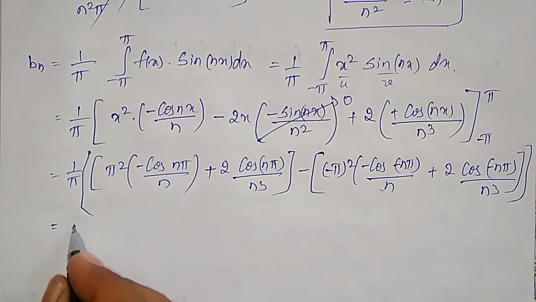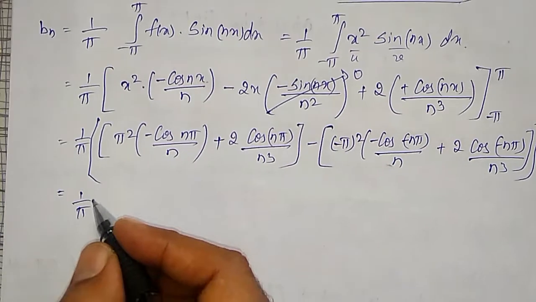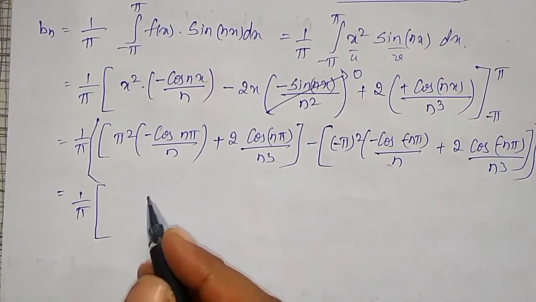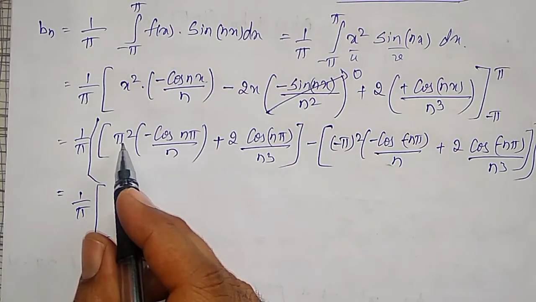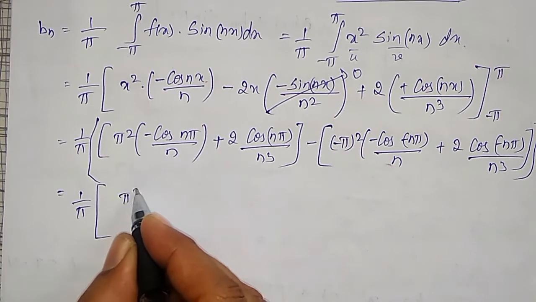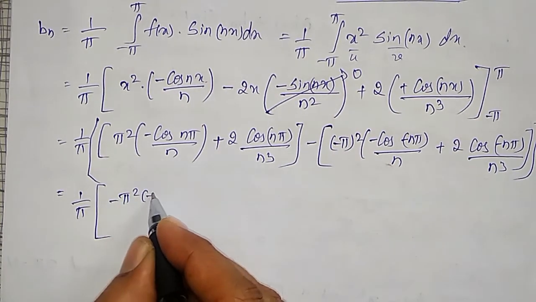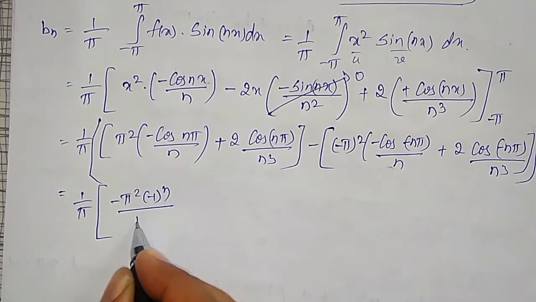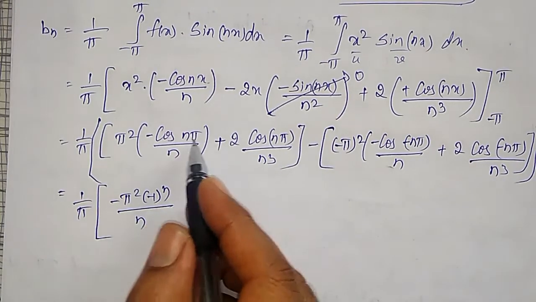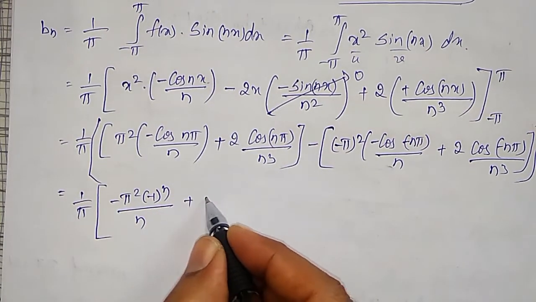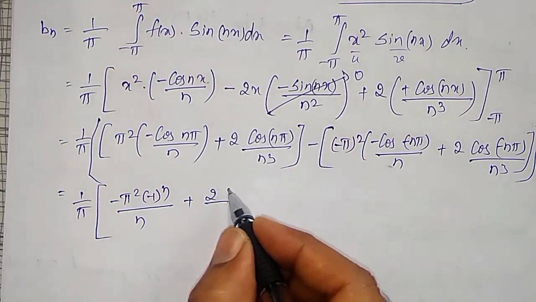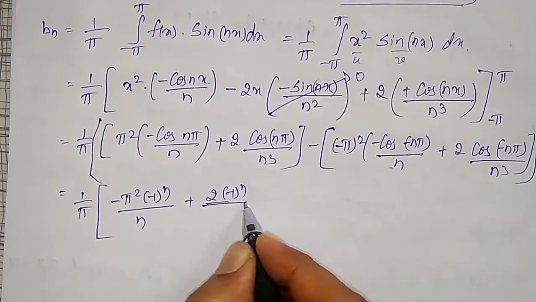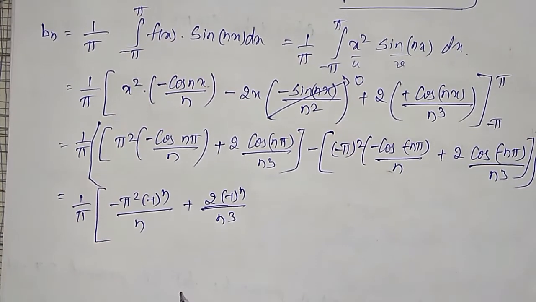That is 1 by pi, and here pi square minus 1 raised to n, divided by n, cos n pi, and this one plus 2 into minus 1 raised to n divided by n cube I can write.